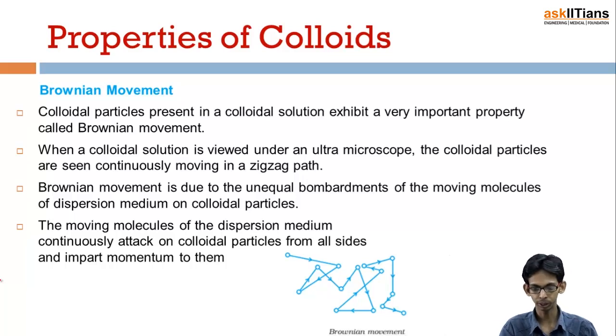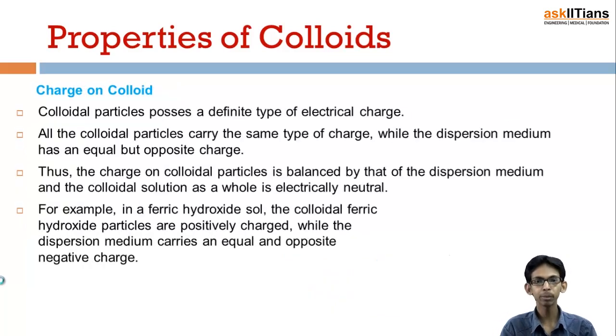This is known as Brownian motion, and it is actually important for the stability of colloids. We know colloidal particles are of larger size, but even then they do not settle down under the influence of gravity, because the zigzag Brownian motion does not allow them to settle down.